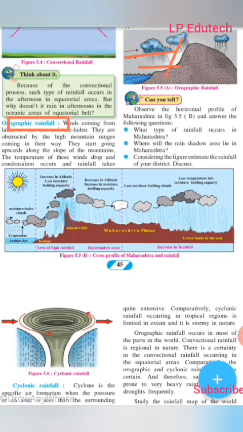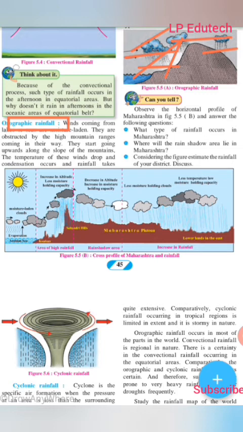The windward side of the mountain gets more rain. This side receives more rain. The amount of vapor in the air reduces after crossing the mountain, and the moisture holding capacity of the air increases. The leeward side of the mountain gets lesser rainfall, and hence this area is identified as the rain shadow area. After crossing the mountain, the proportion of rainfall decreases, so that particular part is known as the rain shadow area, where there is a lack of rain. It is explained through the figure.